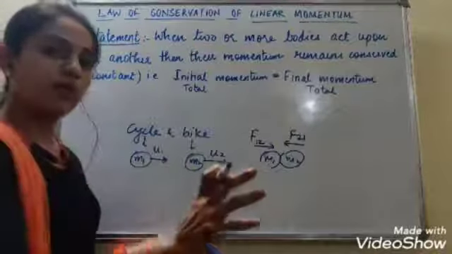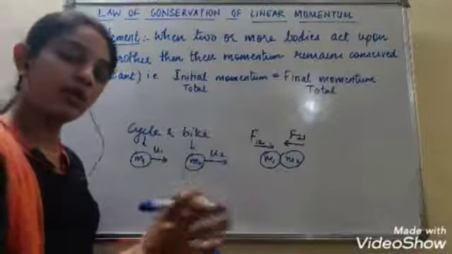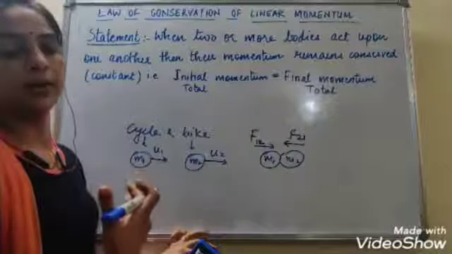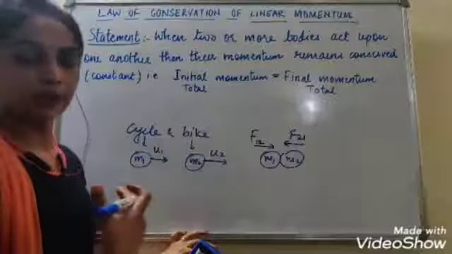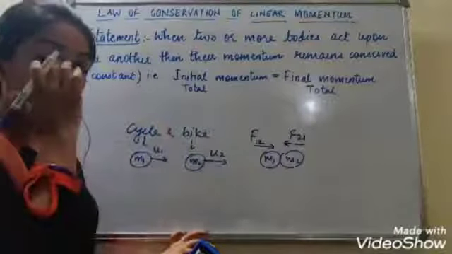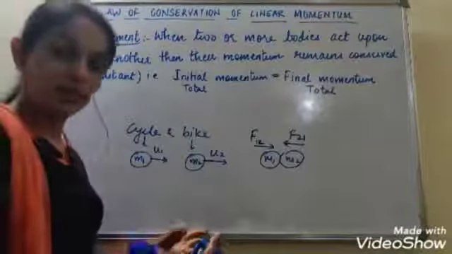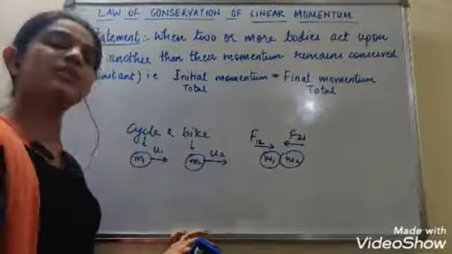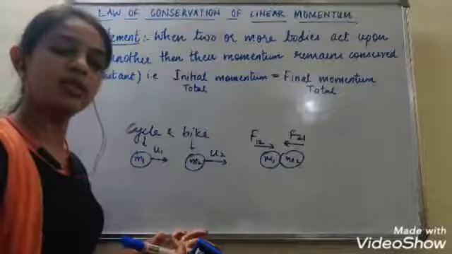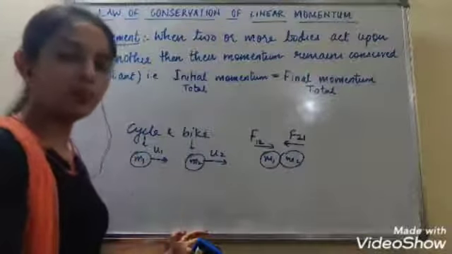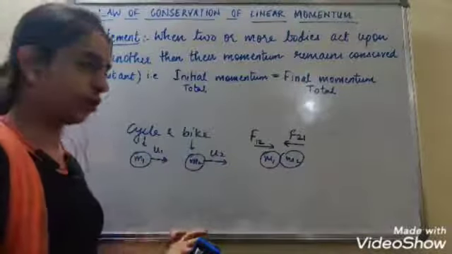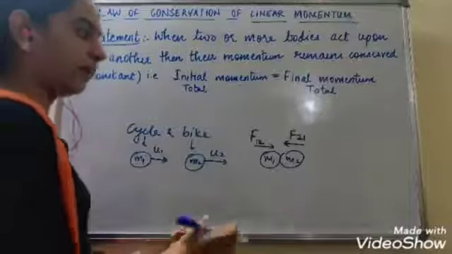But the ball going and hitting the bottles is also applying an equal and opposite force on the ball. But we've studied that acceleration is inversely proportional to mass. So acceleration of the bottles is much higher as compared to acceleration of the ball. That's why the bottles drop down, they fly away.